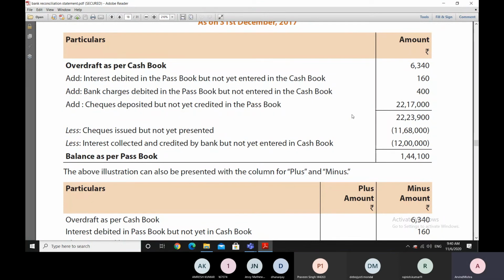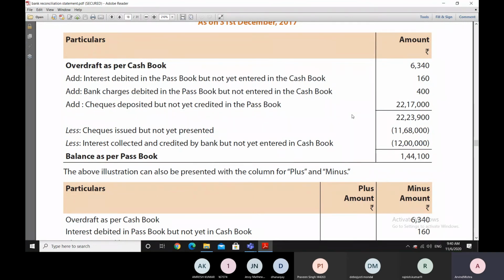If we had started with a positive balance, then we would have reduced it. But here, as our balance was an overdraft, in order to reduce it, we have to add over here, just like we have added 160 and 400.